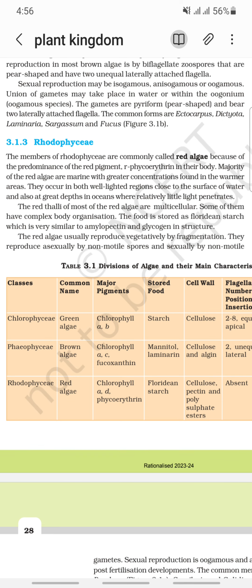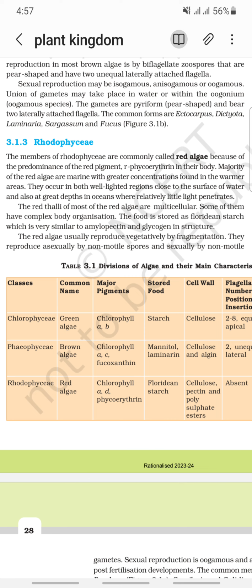Rhodophyceae. The members of Rhodophyceae are commonly called red algae because of the predominance of the red pigment r-phycoerythrin in their body. The majority of the red algae are marine, with great concentration found in the warm areas. They occur in both well-lighted regions close to the surface of water and also at great depths in oceans where relatively little light penetrates. The red thalli of most of the red algae are multicellular. Some of them have complex body organization.